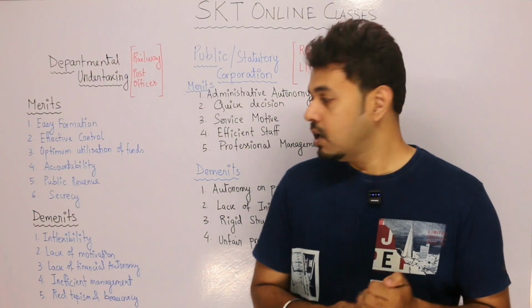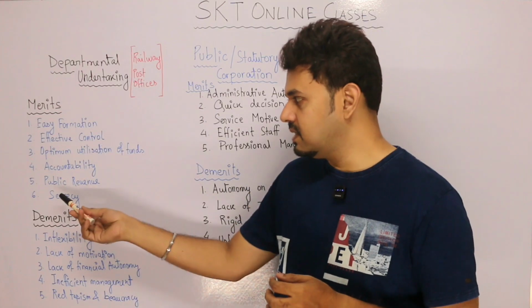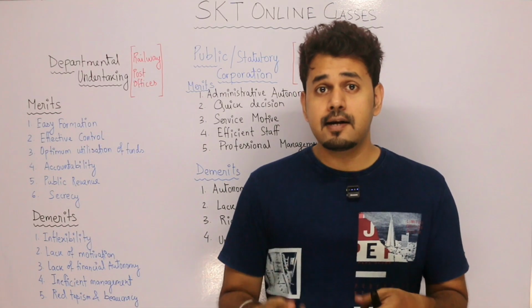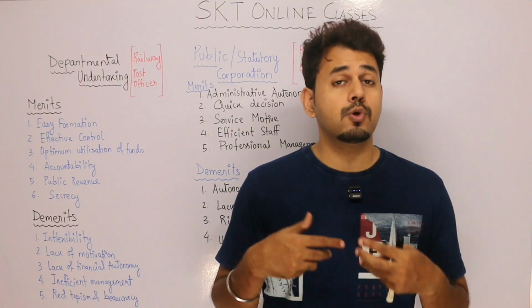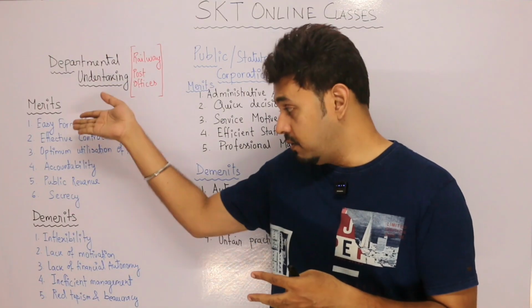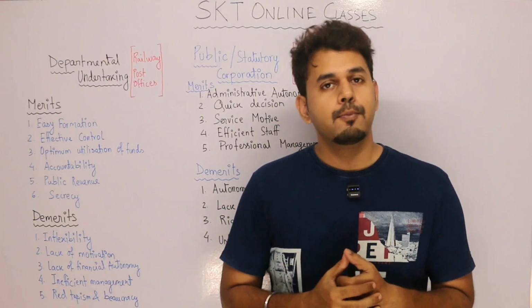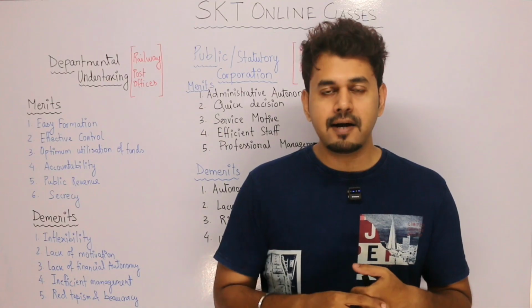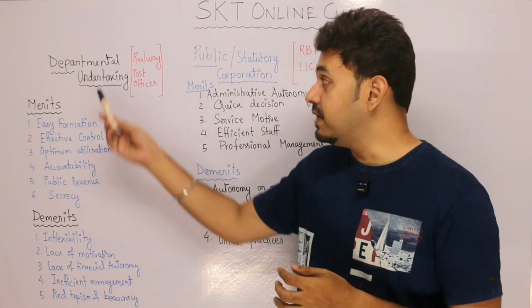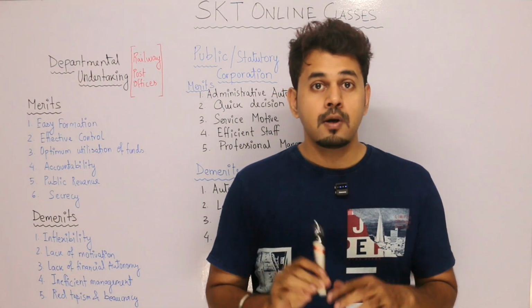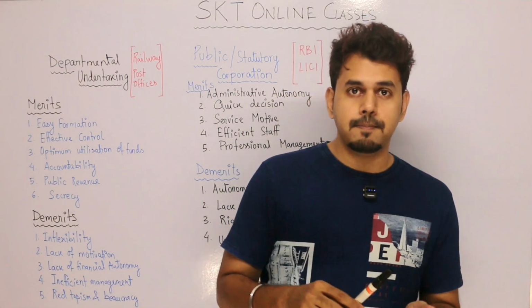So these are the things. Anyway, there are 6 merits and 5 demerits which have been discussed here. Anything related to this, if you have any question, if you want to know something, even within this topic or beyond this topic, related to this topic, you can put it in the comment section and I'll definitely get back. So with this, we complete departmental undertakings, and I hope this part is clear to you all. Now we move on to the next part.